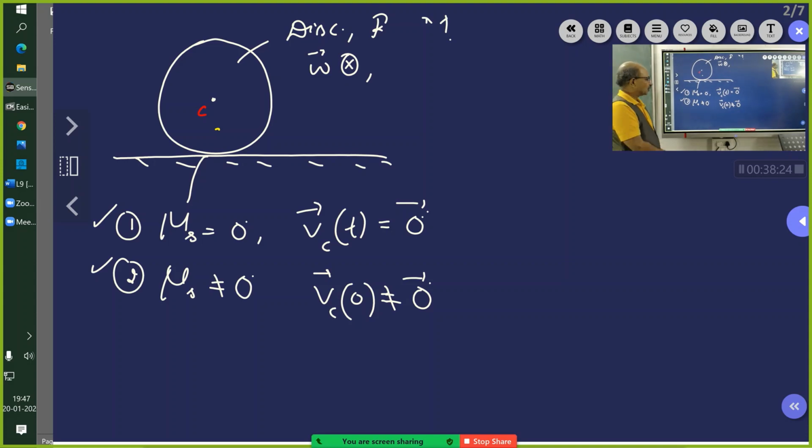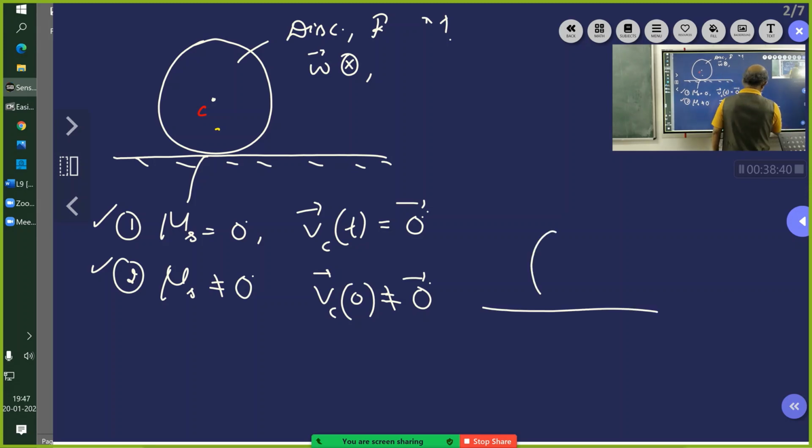Vc will decrease until it will be equal to omega into tangential velocity. Vc will decrease. At that point, it will get adjusted to a position where this body will now have Vc dash, which is equal to omega into r.